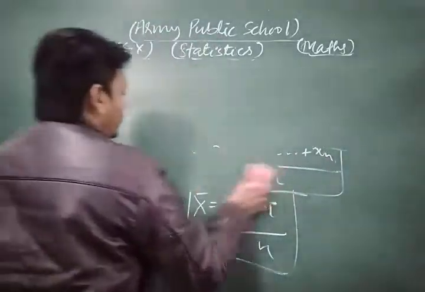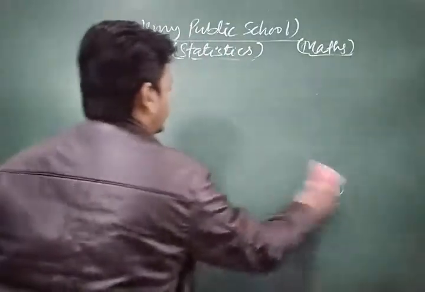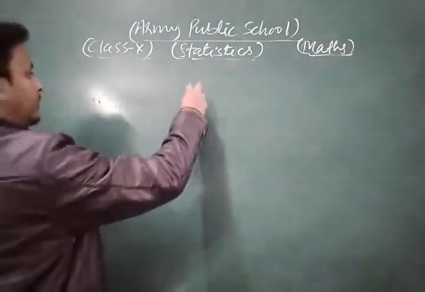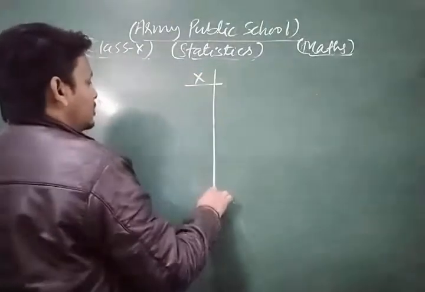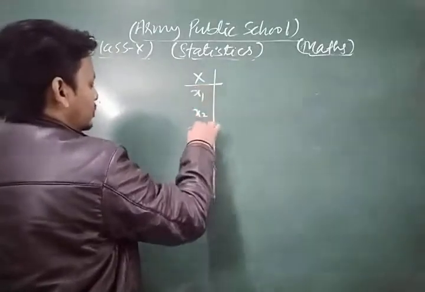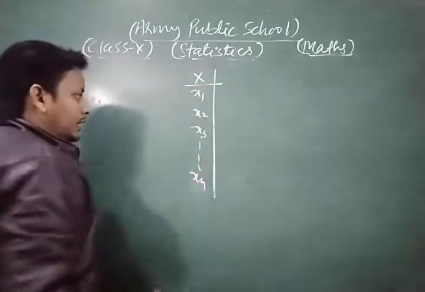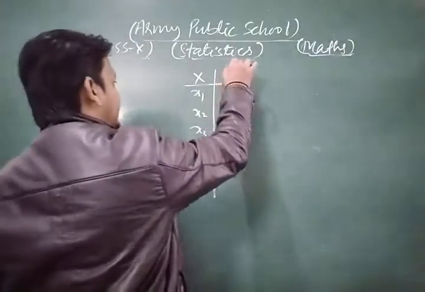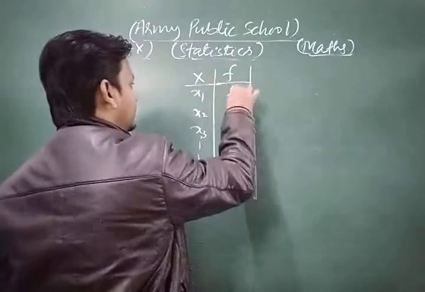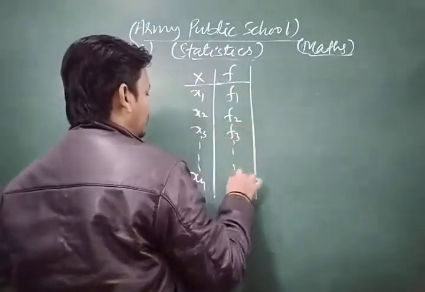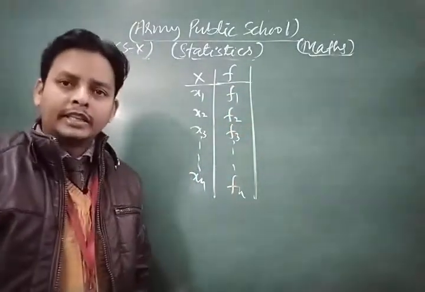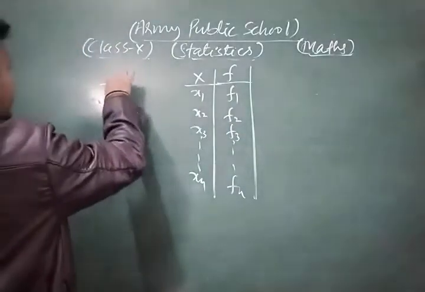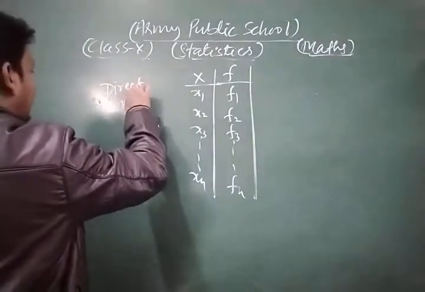The general formula for mean: suppose that, dear students, we have observations x1, x2, x3 and so on up to xn, and their corresponding frequencies are f1, f2, f3 and so on up to fn. Then according to that, here we discuss the direct method.